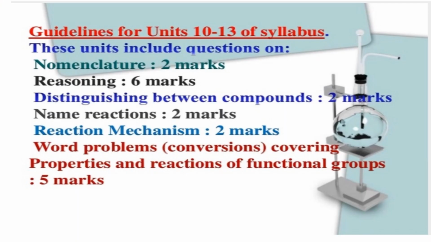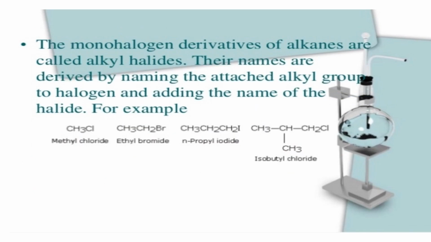In this chapter, which covers units 10 to 13 of your syllabus, this unit includes nomenclature, reasoning, distinguishing between compounds, naming the reaction, reaction mechanism, word problems, and some of the properties and reactions of functional groups. So children, this chapter, haloalkanes and haloarenes, is very important from the point of view of examination.